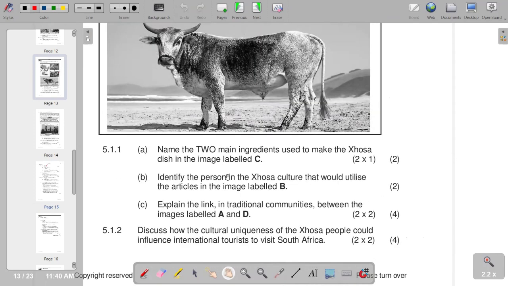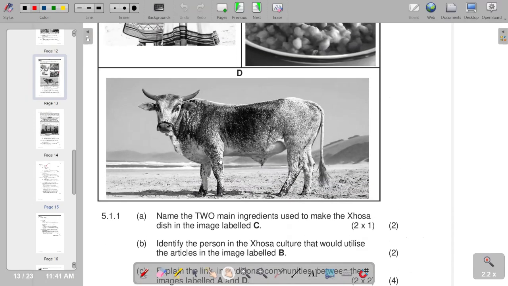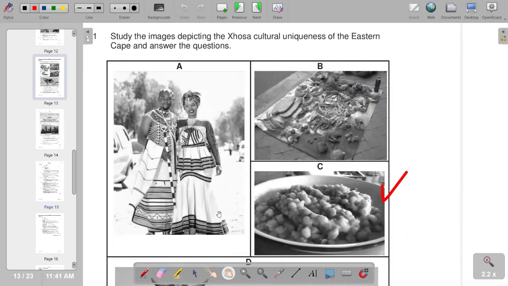It reads, identify the person in the Xhosa culture that would utilize the articles in the image labeled B. So if we go to B, this is our B. And we'll see that, of course, this is a traditional healer or a sangoma, or you can call that person a herbalist.